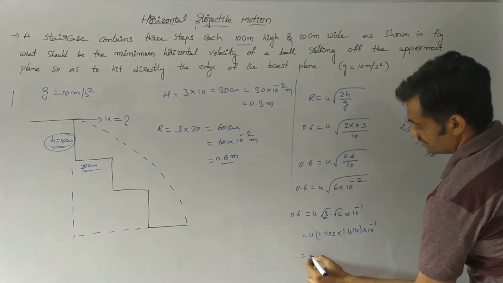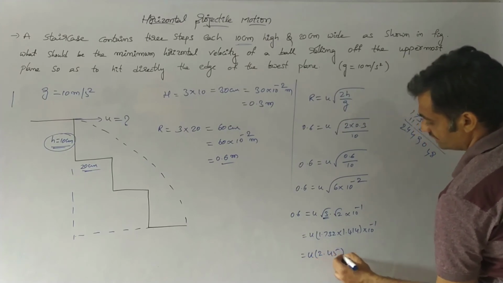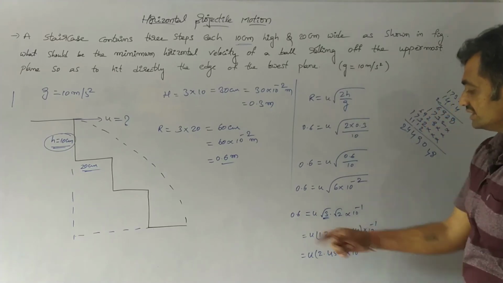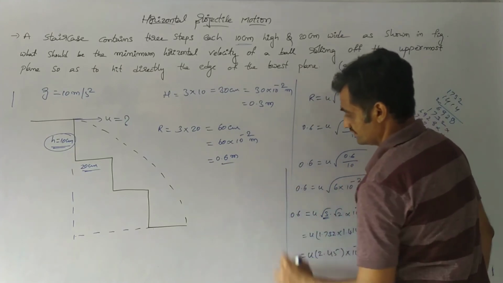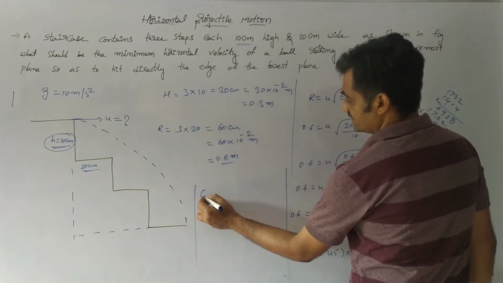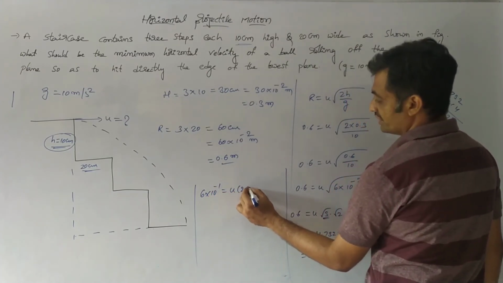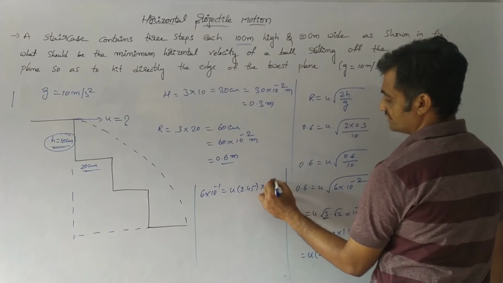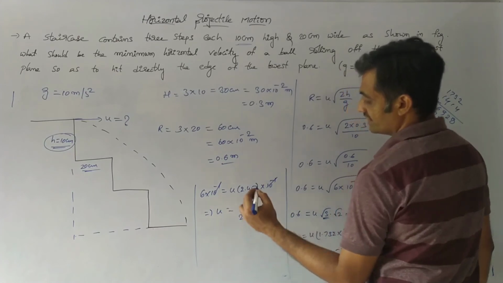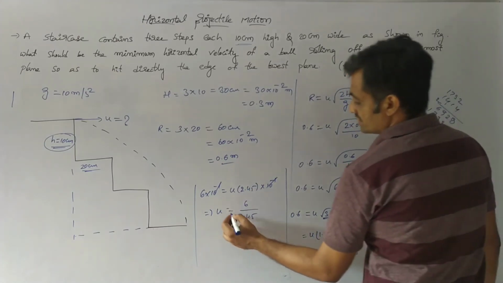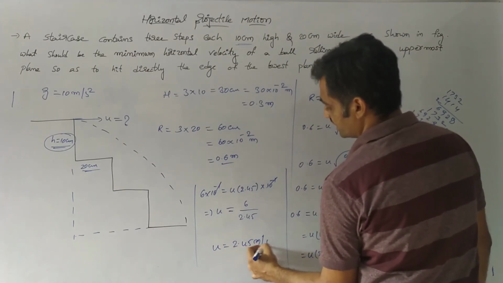we can represent it as u into 2.45 into 10 to the power of minus 1. So here this can also be represented as 6 into 10 to the power of minus 1 equals u into 2.45 into 10 to the power of minus 1. 10 to the power of minus 1 gets cancelled. So we have u equals 6 by 2.45. So based on that, the answer is 2.45 meter per second approximately.